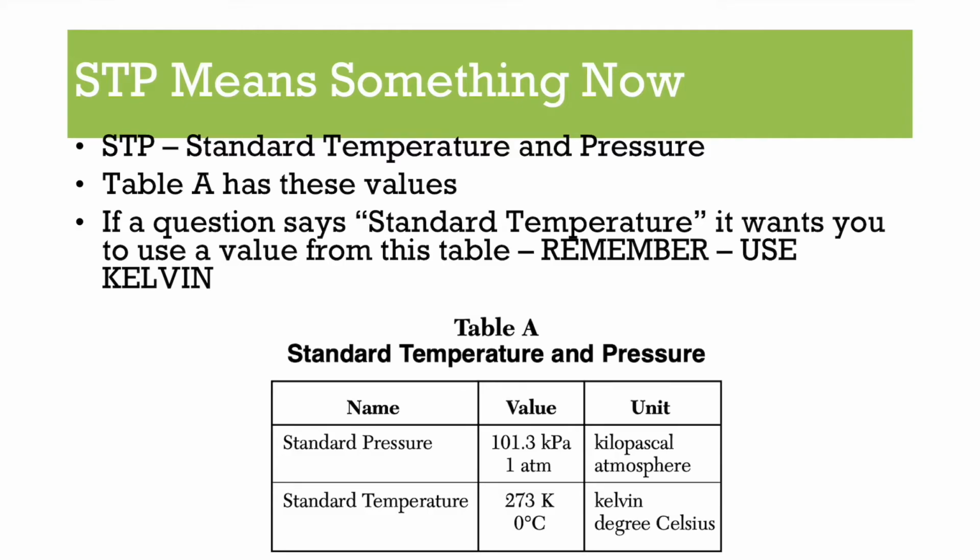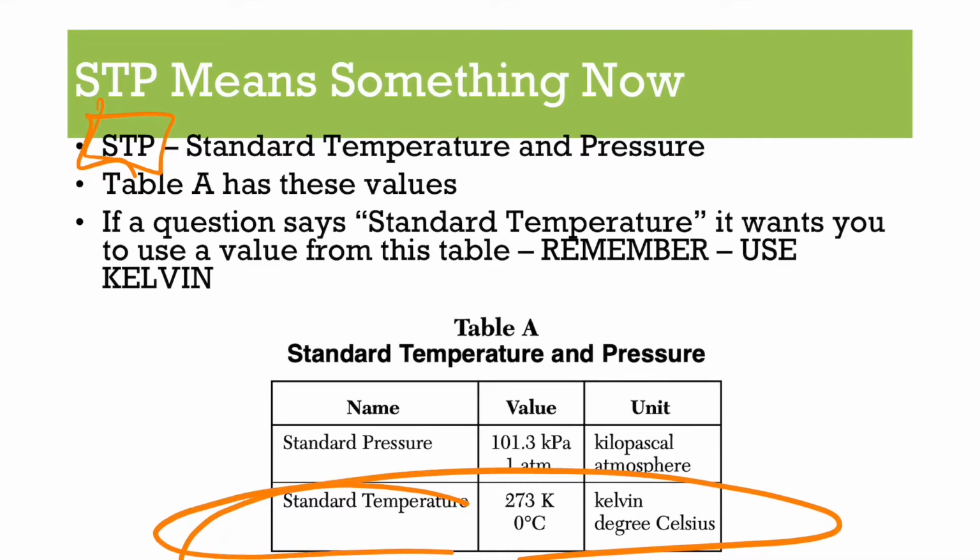So for every unit except for gases, which is where we're at now, STP means something. So if you're given 2 out of those 4 variables, you're like, what do I do? I don't have enough information. You do. It says STP. And so that means you need to look at that part of the table. Again, this comes right from the reference table.